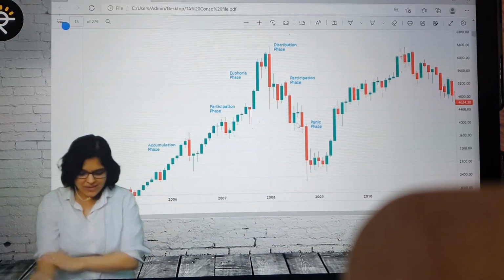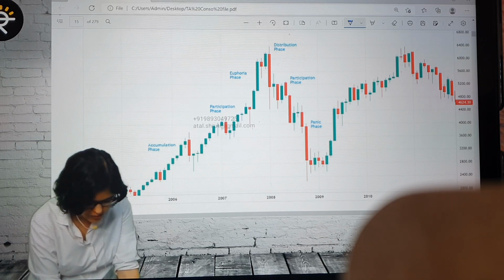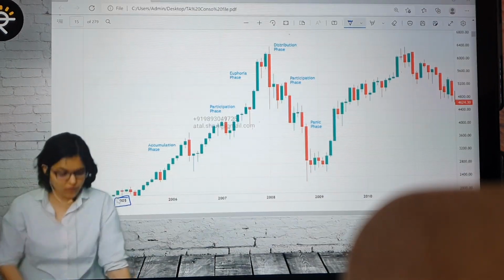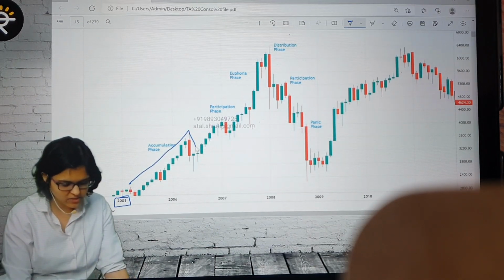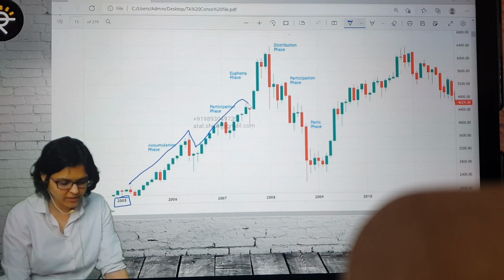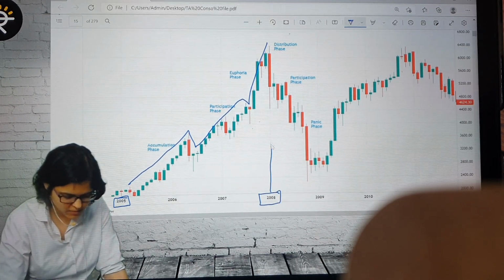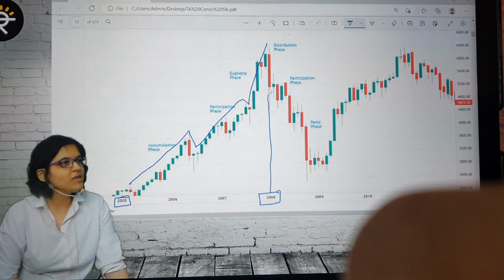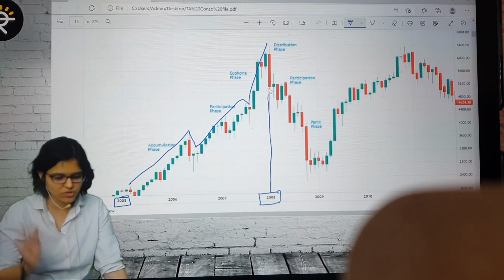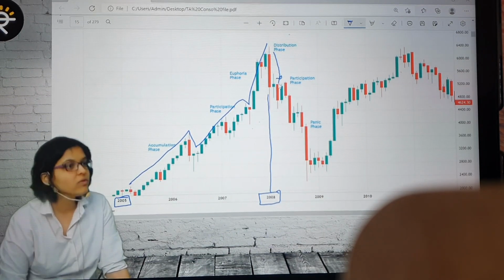So here you can see which year I am referring to. This is the year 2005. From 2005 started the accumulation phase, a little bit of correction. Then the participation phase, a very minor correction. Then the euphoria phase. You can see this is just before 2008, the Lehman Brothers crisis. All the big people know the Lehman Brothers crisis. They started selling, and see this big seller, the first big seller.